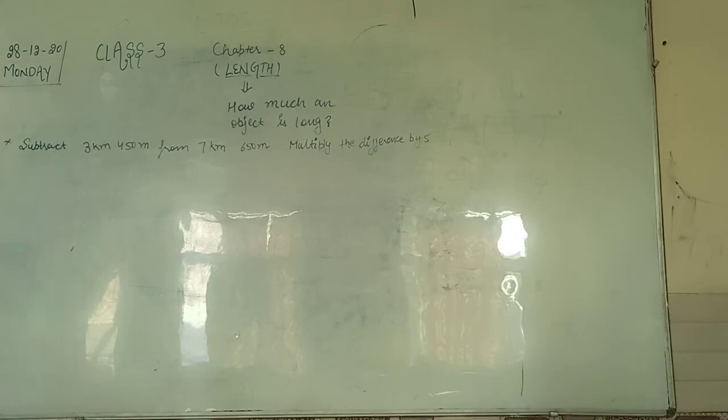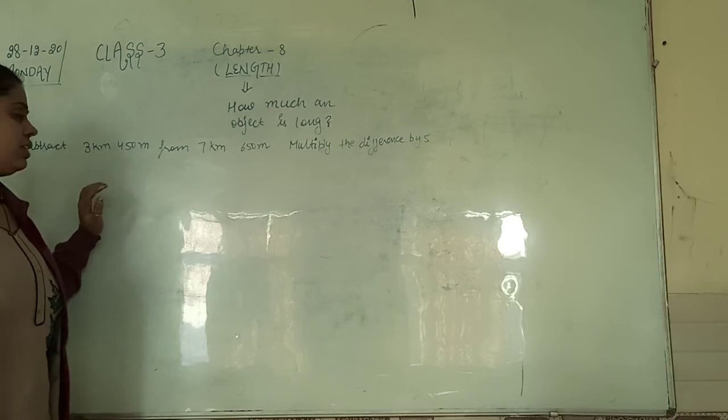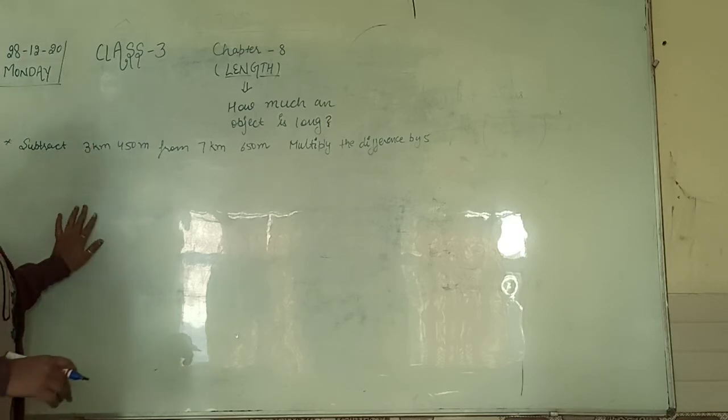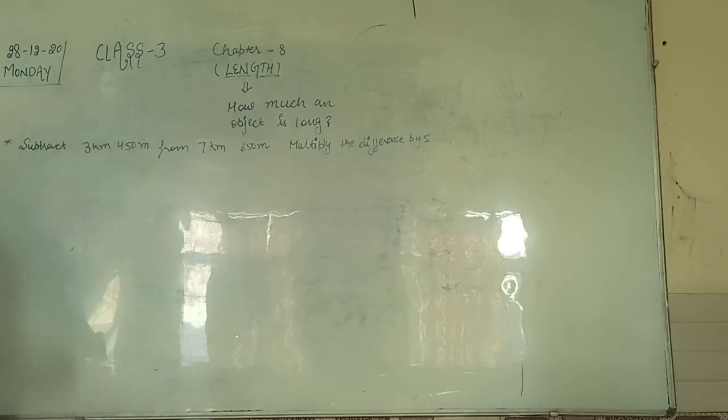In this type of question, what will you do? First see what is given in the statement, subtraction or addition, and either add or subtract accordingly. So firstly we will subtract 3 kilometer 450 meter from 7 kilometer 650 meter.